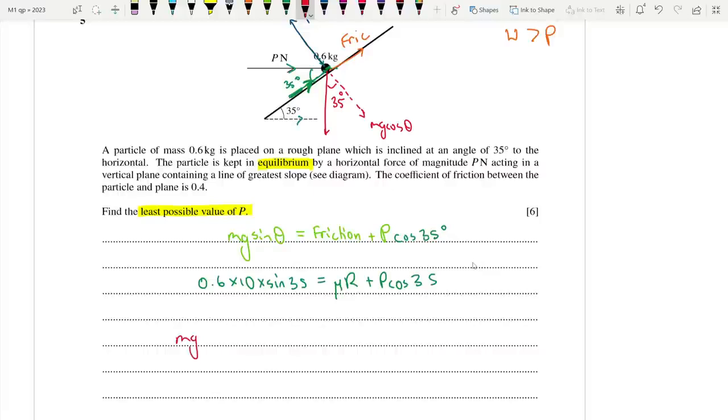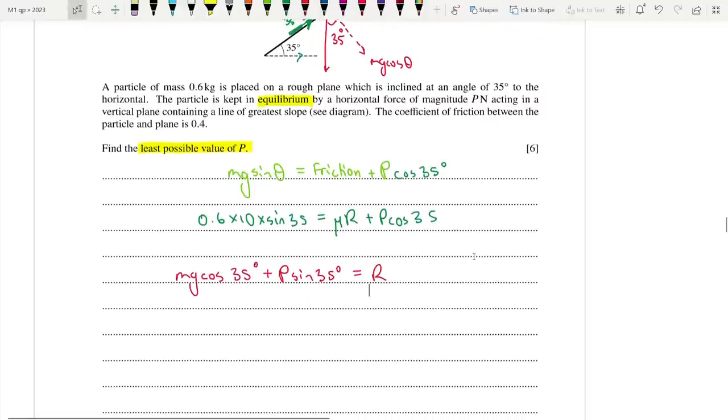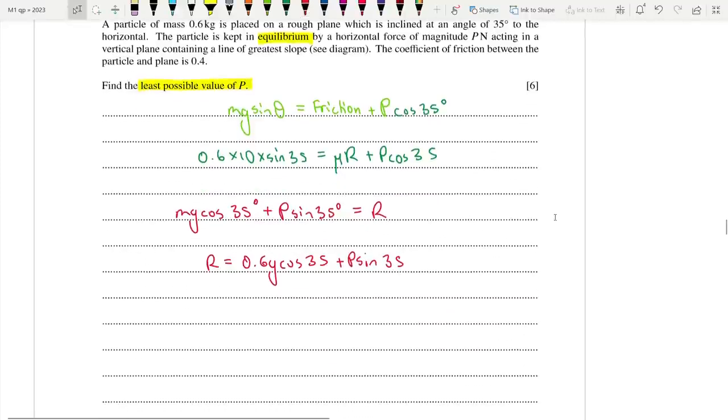So mg cos 35 degrees plus the component of P, which is P sine 35 degrees, is equal to R, because R is acting upwards, perpendicular to the slope. As a result, we end up with R equal to 0.6 times 10 times cos 35 plus P sine 35. Or more simply, R is equal to 6 cos 35 plus P sine 35.